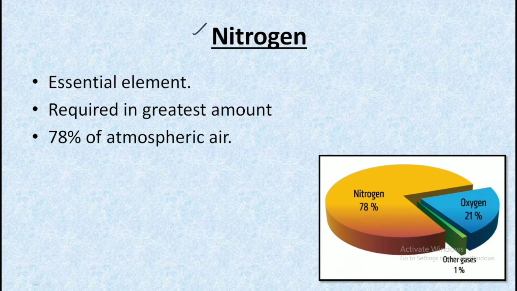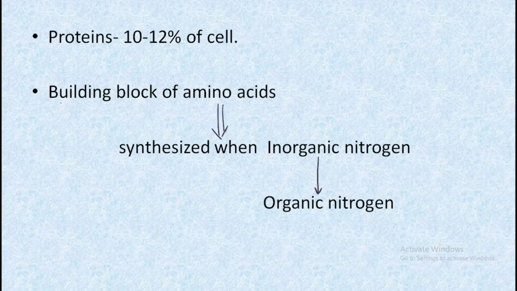Talking about the basics, nitrogen is one of the essential elements for the plants and it is required in the greatest amount. If we consider the statistics of the nitrogen present in the atmosphere, it is approximately 78% of the atmospheric air, and except for that we also have oxygen, which is 21%, and the remaining 1% is other gases. Also, nitrogen is the building block of the amino acids, and these amino acids are synthesized when the inorganic nitrogen gets converted into the organic nitrogen.